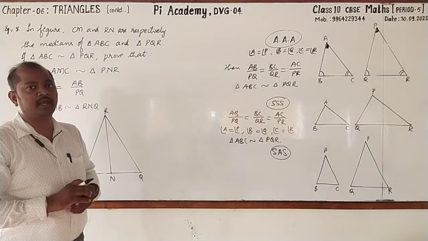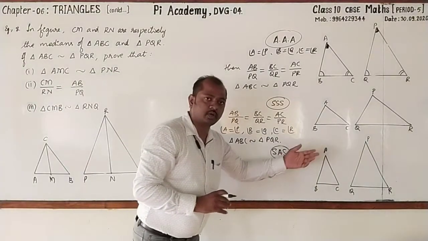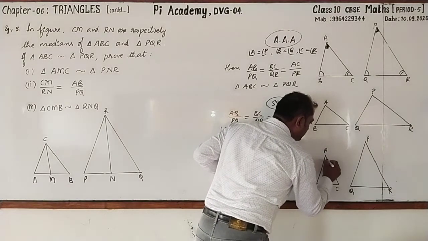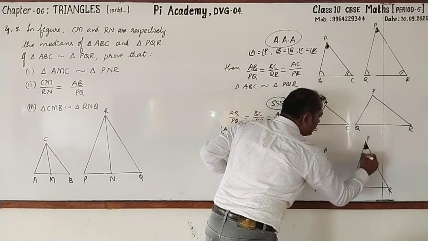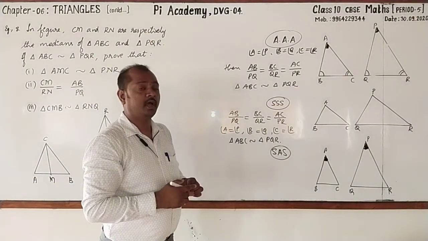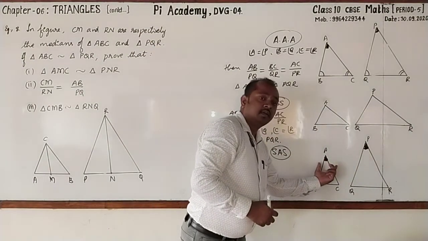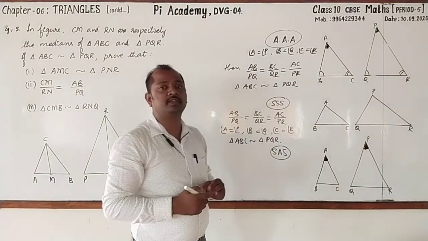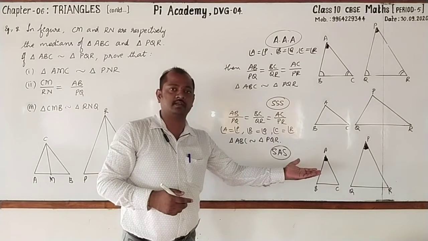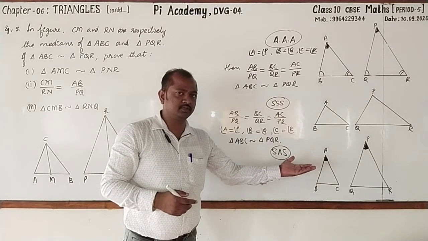Recall its statement as well. In 2 triangles, if an angle of one triangle is equal to an angle of another triangle and the sides including these angles are in the same ratio, then the 2 triangles are similar. Is it not?